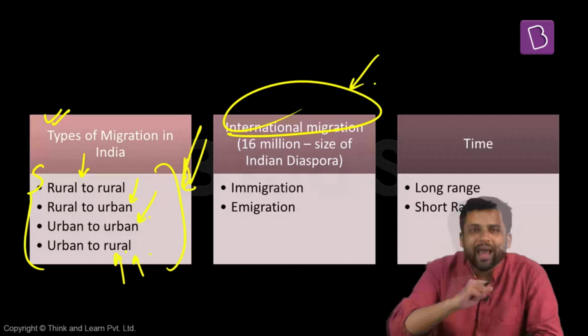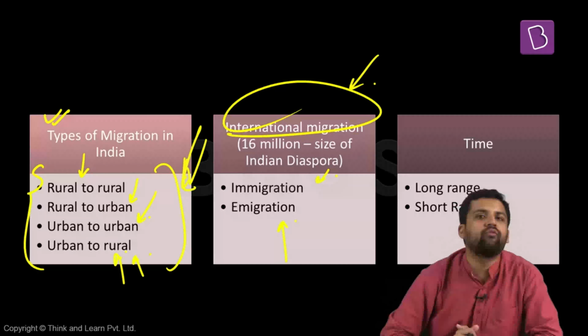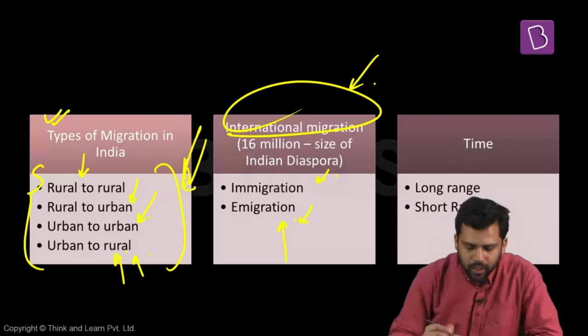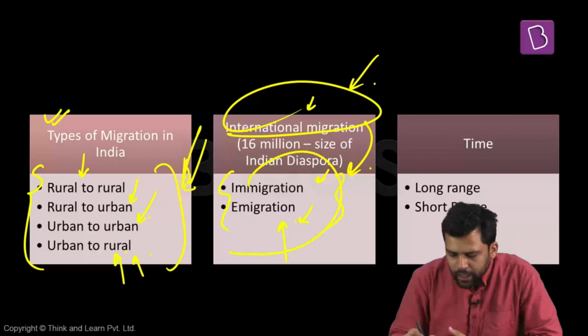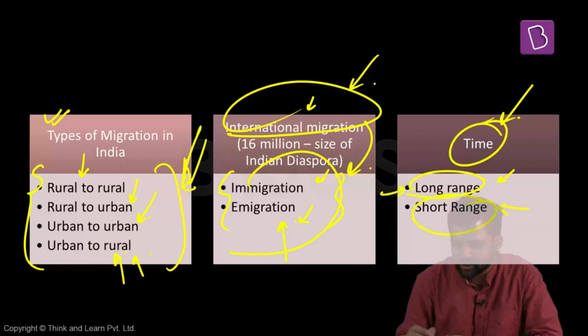Sometimes migration can also take place across national boundaries. For example, there can be immigration, there can be emigration. Immigration means the act of entering into a foreign country to live. Emigration means the act of leaving one's country. So again, international migration, immigration and emigration, we can include together. Sometimes migration can also be classified as long range or short range. If it's for longer duration, it's called long range migration. If it's for shorter durations, it's called short range migration.